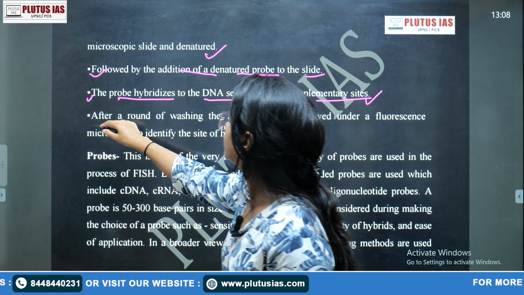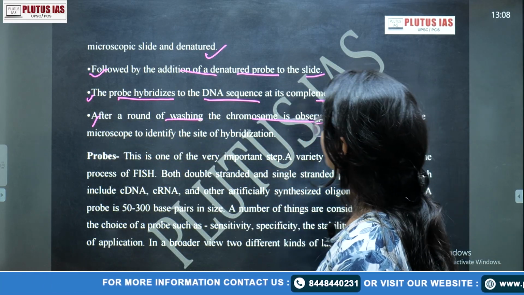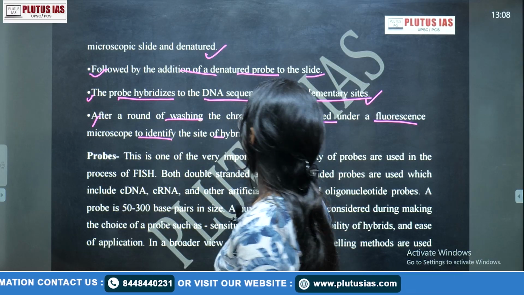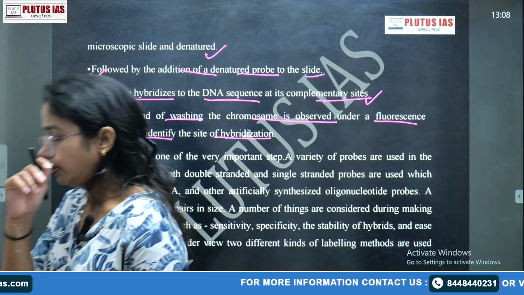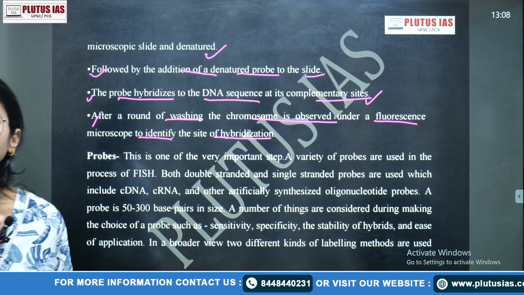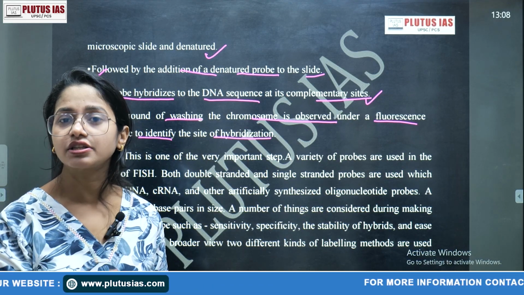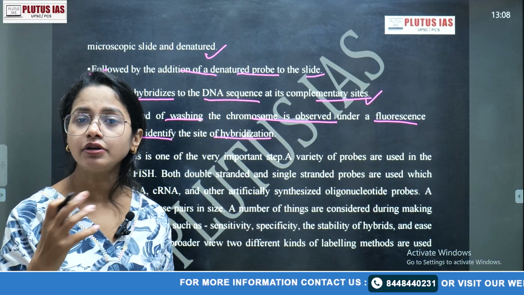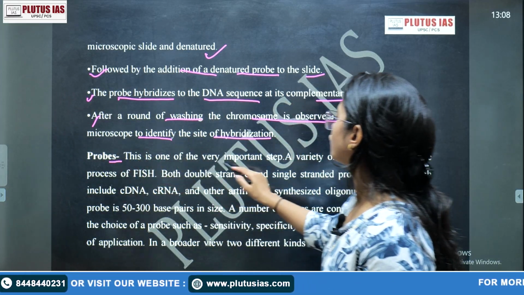Of course, after a round of washing, the chromosome is observed under the fluorescent microscope to identify the site of hybridization. What is the purpose of the washing? Because the unbound part will be washed away when the chromosome is washed the first time. So the probe is one of the very important steps.